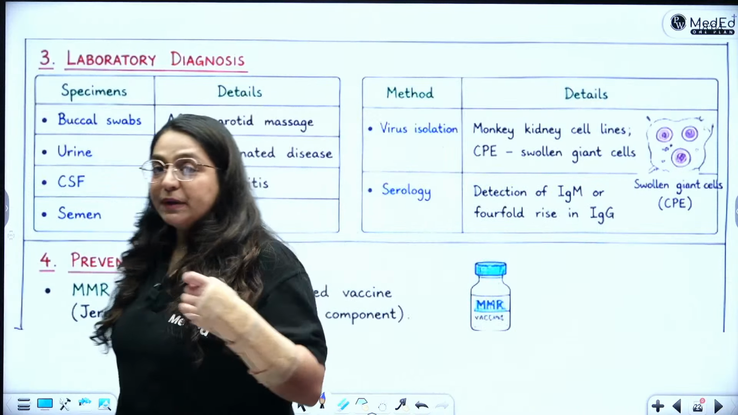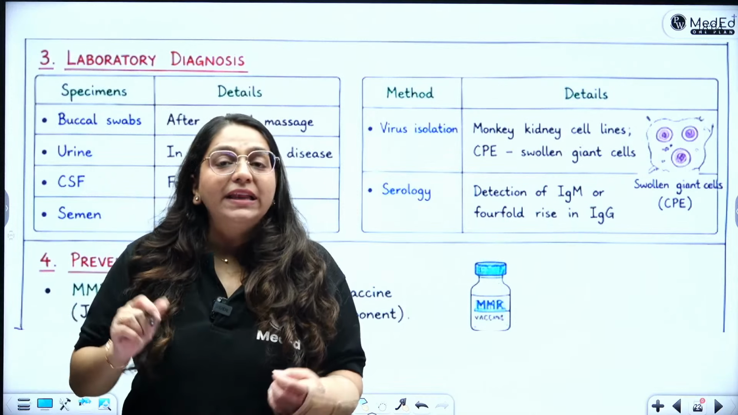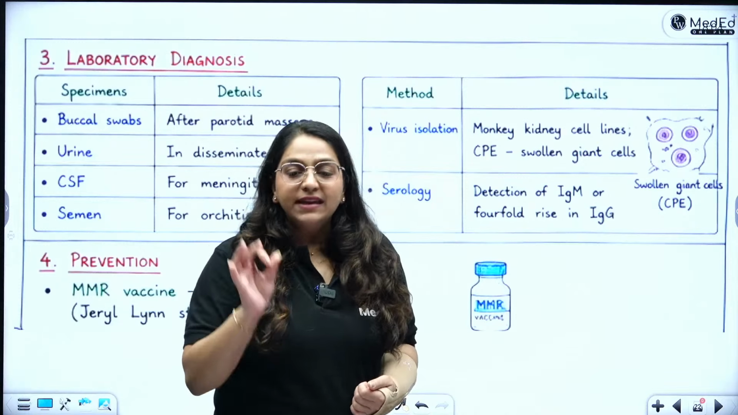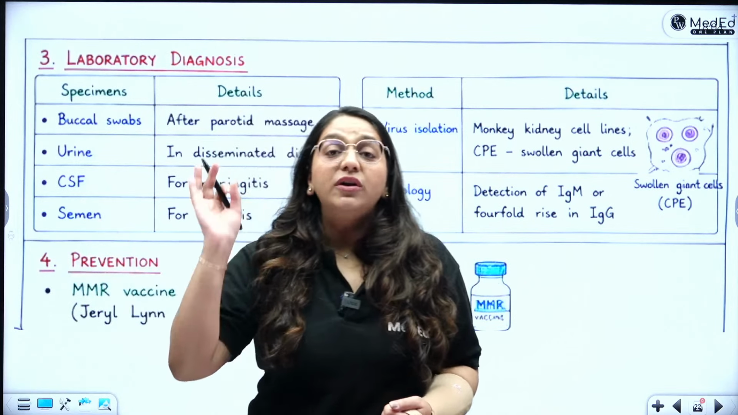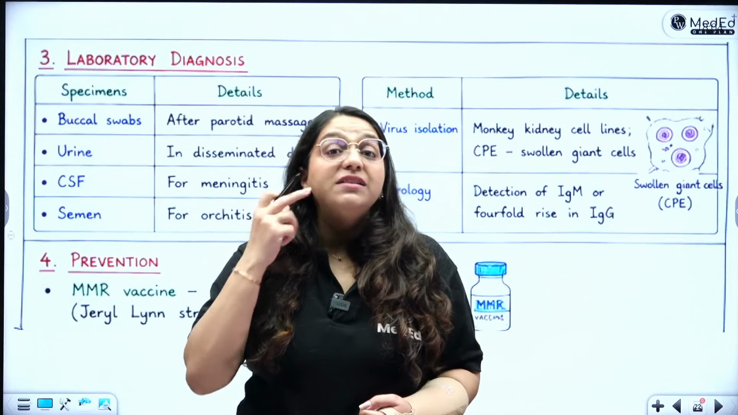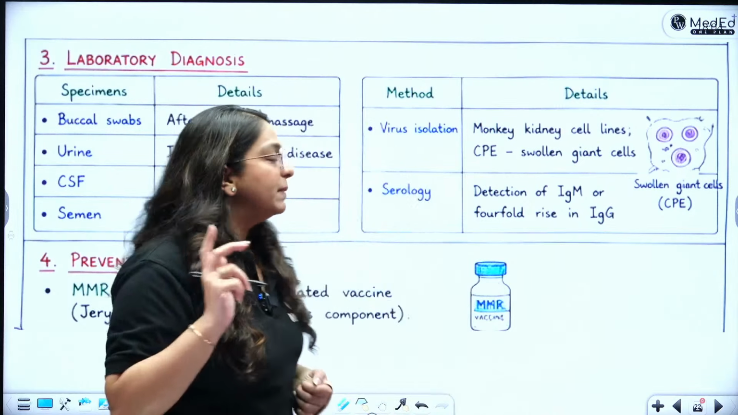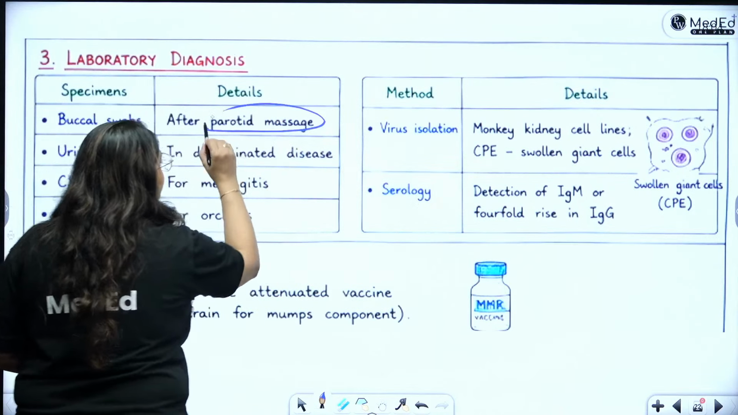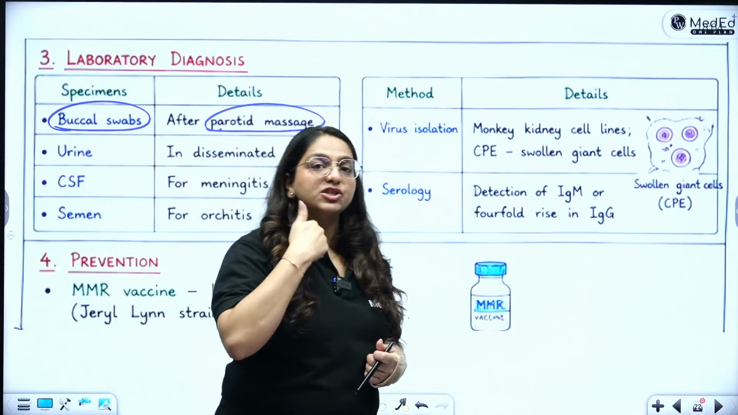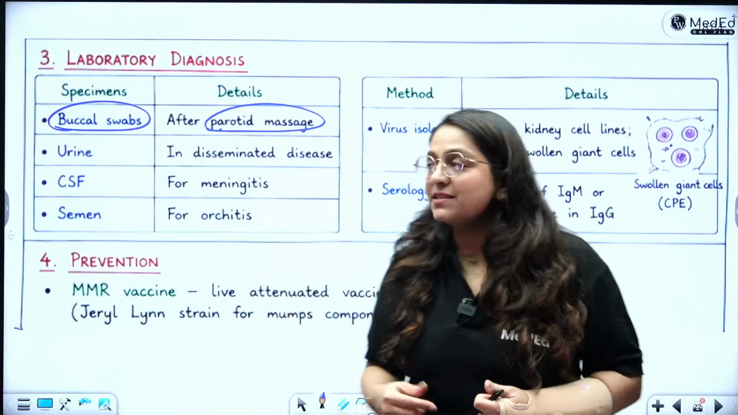Then what is the sample you collect? A very special sample is collected for mumps. For all respiratory tract infections, a common sample that you can write is nasopharyngeal swab and bronchoalveolar lavage. Especially for mumps, you have to collect a buccal swab after doing a 30 seconds parotid massage in the patient. When you do the parotid massage, the parotid secretions come out, and in those secretions, your mumps virus comes along.